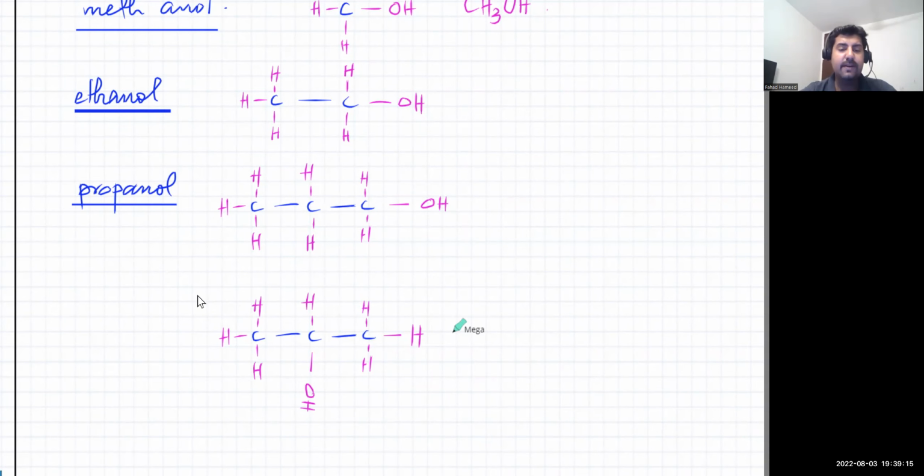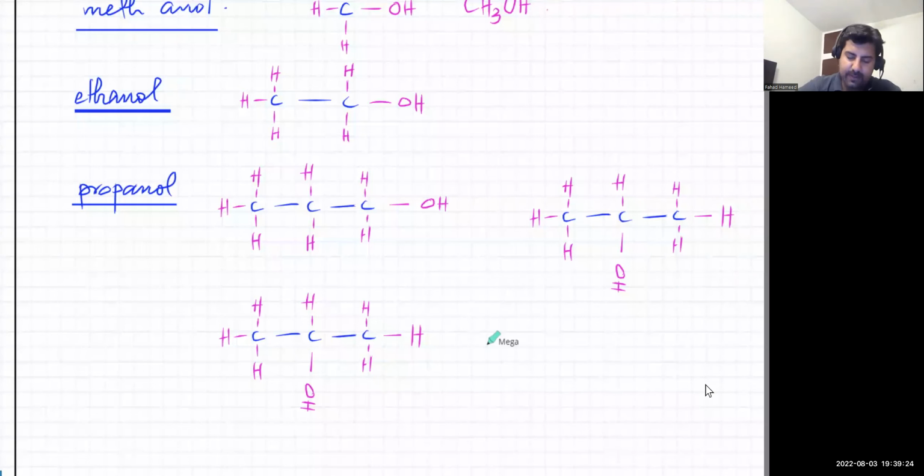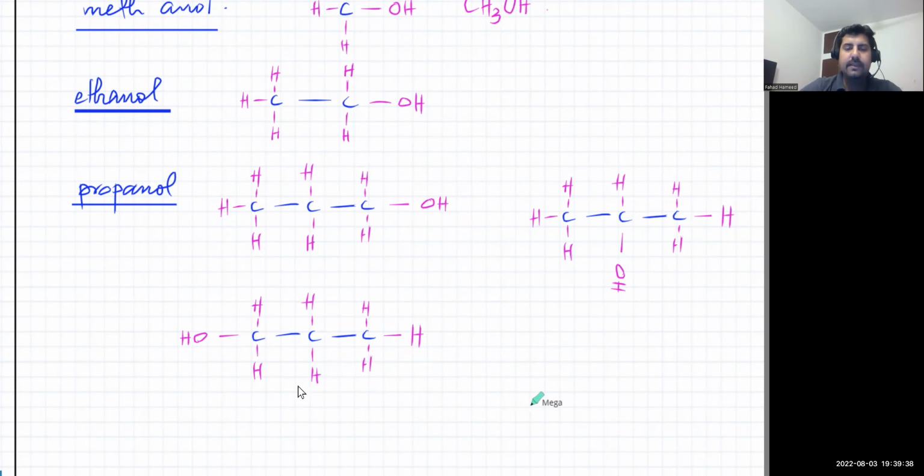It would not have been different if I had put the OH on the first carbon atom. ठीक है, if I had taken the OH and attached it on the first carbon atom और इधर H attach कर दिया. अच्छा, these two are exactly the same. You just pick that up, put it the other way around. That's it. It's exactly the same molecule, but this is different.